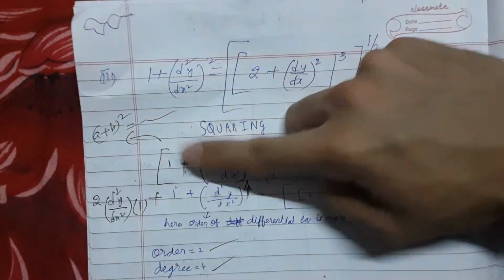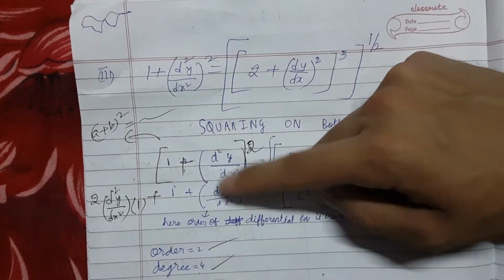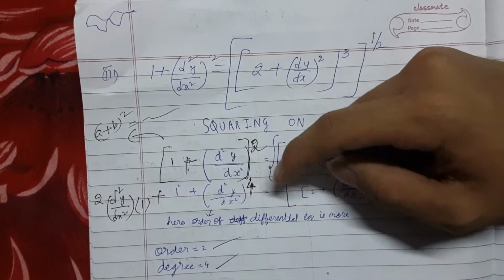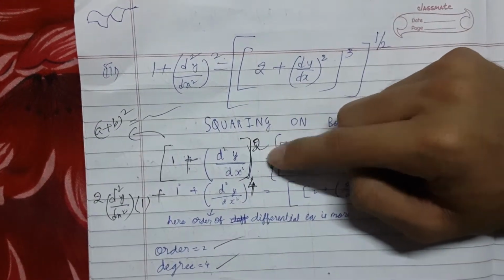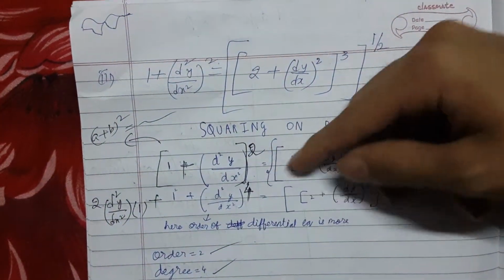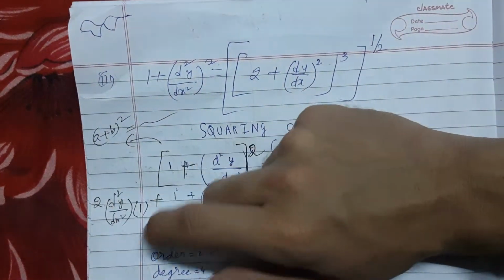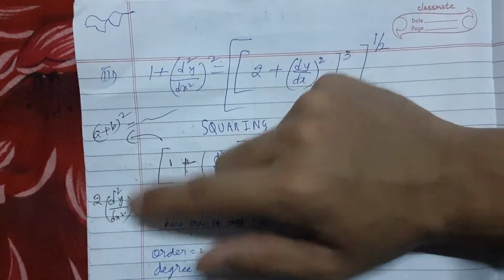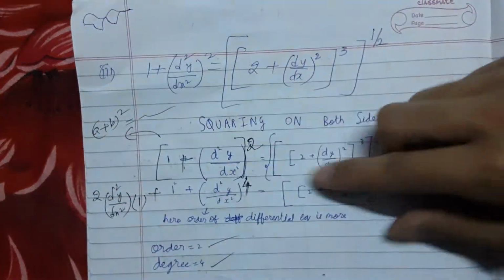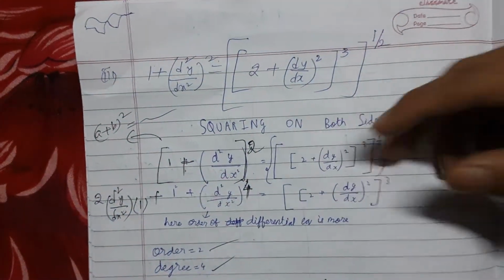So what do we do? 1 whole square plus d whole square. So dy by dx, d square y by dx square whole to the power 4. It was actually to the power 2 earlier, because we are doing squaring on both sides, it became 4, plus 2ab, 2 into d square y by dx square into 1. Now all this is negligible, we only need to care about this.